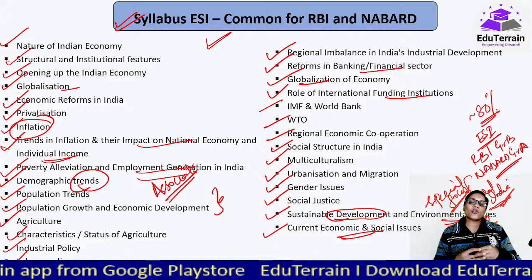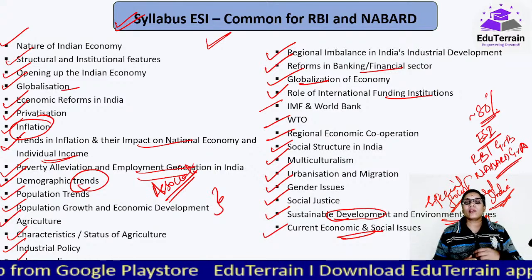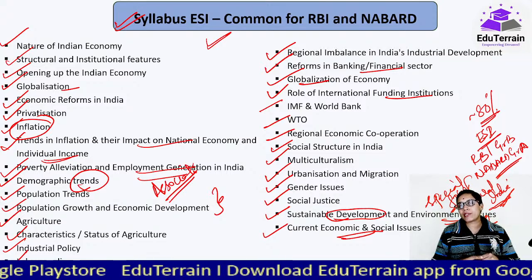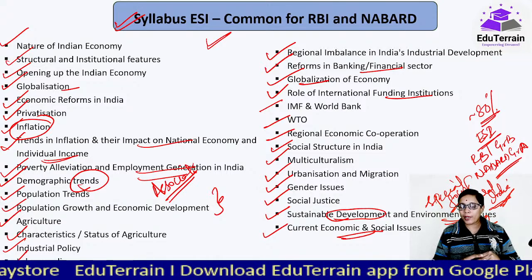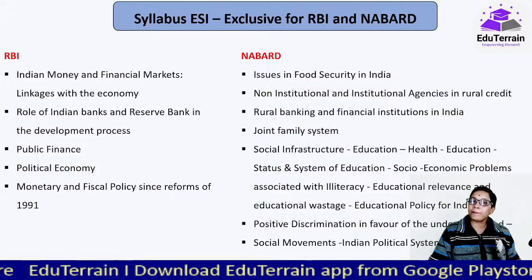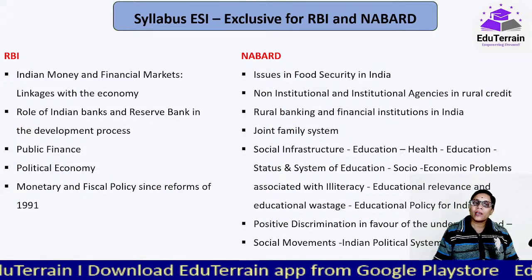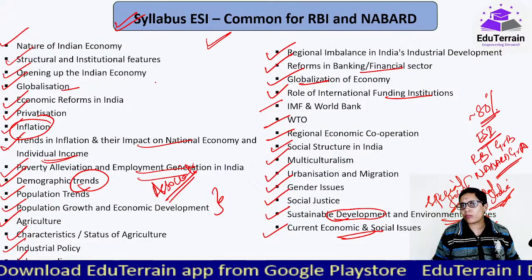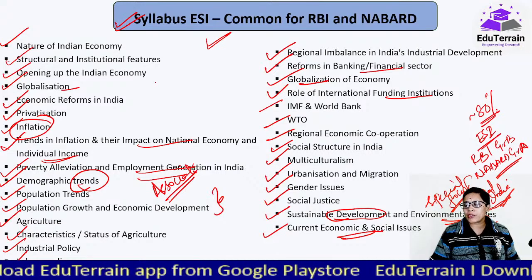Again, sometimes you have to come out based on the previous year questions as well. You can't exactly stick to the syllabus that has been prescribed in the notification. Okay, so ये हो गया common वाला. Now exclusive क्या है? So if you can see, majority of the syllabus is almost common. Close to 80% तो है ही.